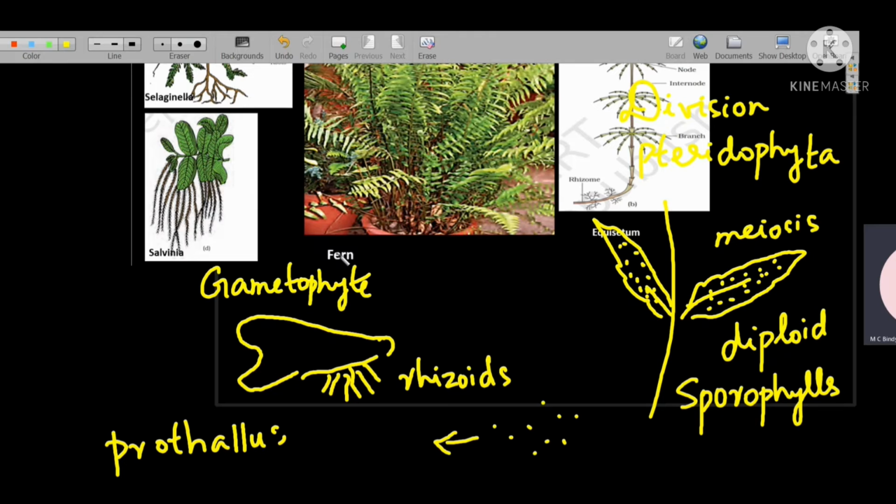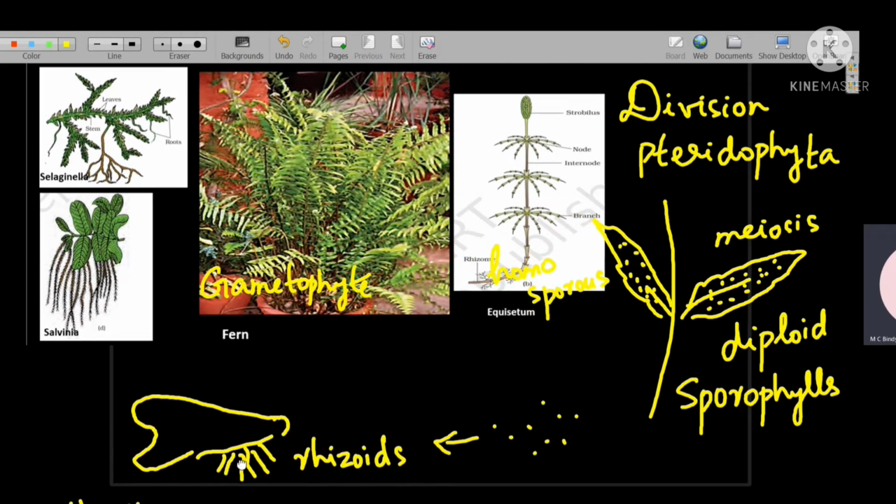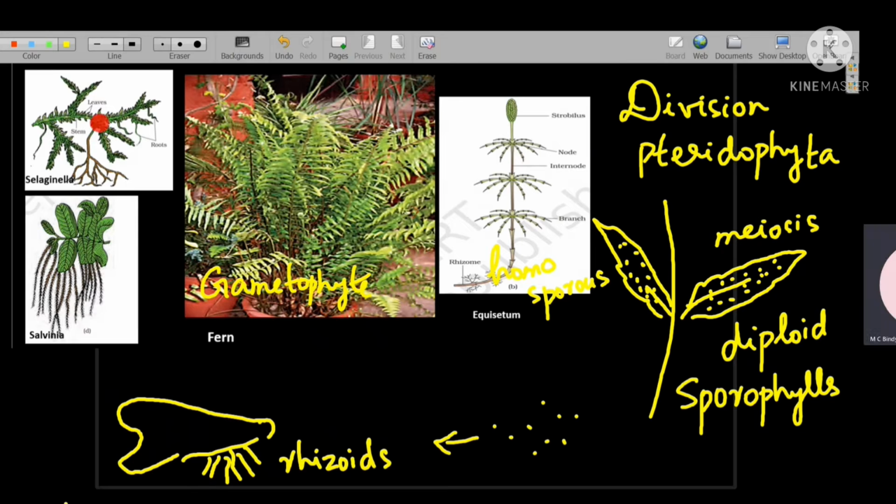Now in case of ferns, the types of spores that are produced are similar. They are the same type, so they are called homosporous. But in case of Selaginella and Salvinia, the spores present inside the leaves are of different types.